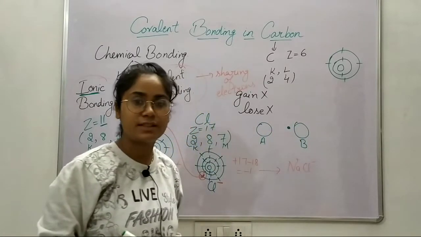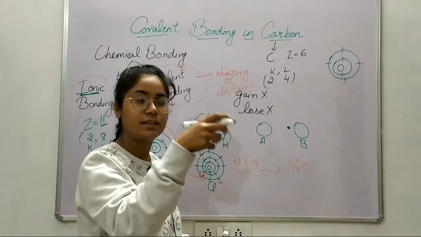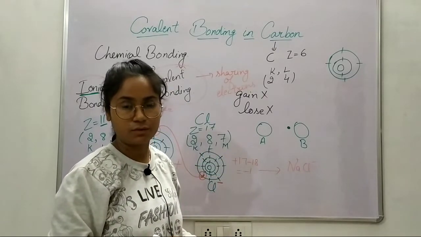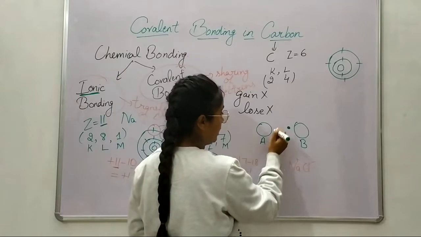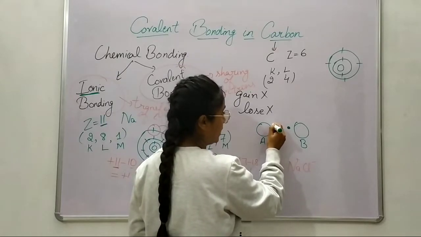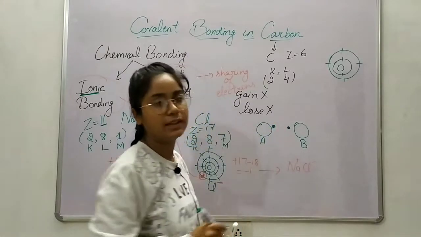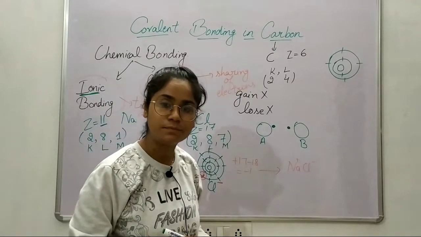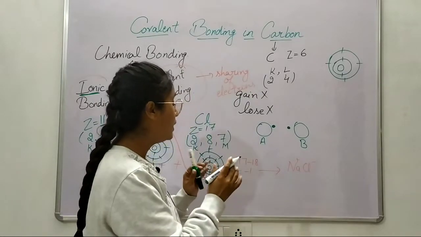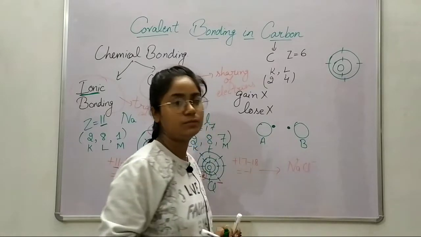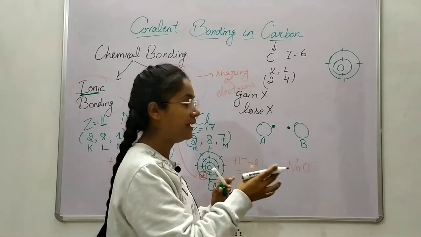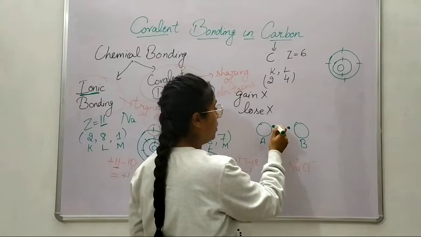B would say, let's share this electron if you also take your electron out for sharing. Then carbon, or A, said, okay, I will take out my one electron to share with you. So when these two have electrons to share, a bond will be formed.